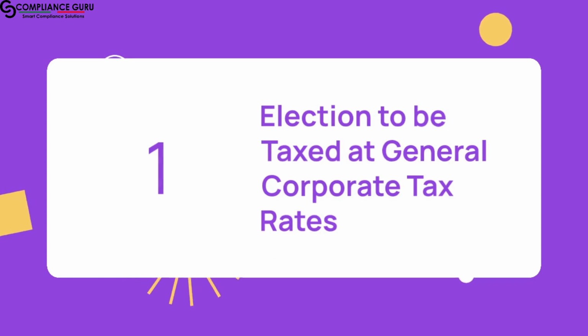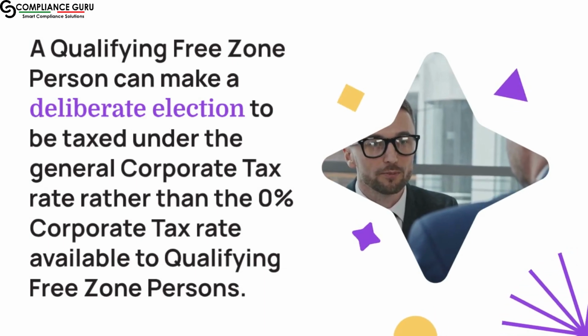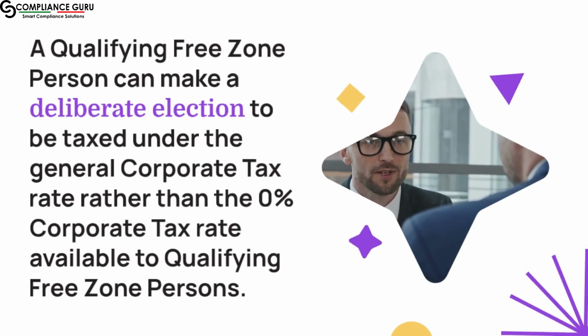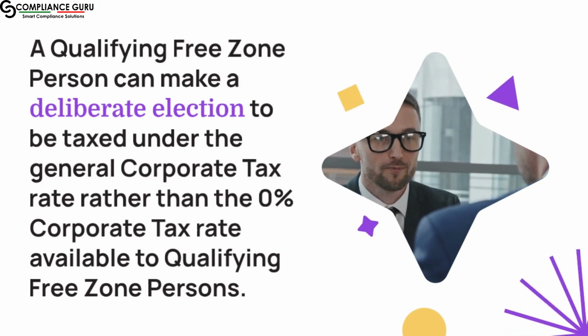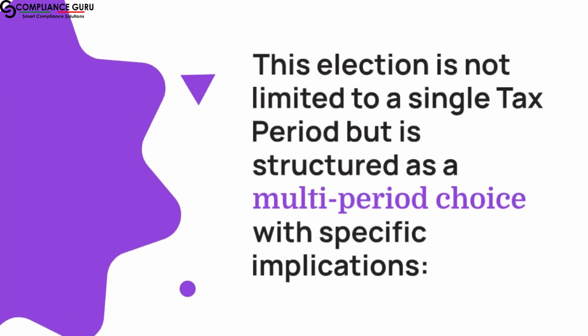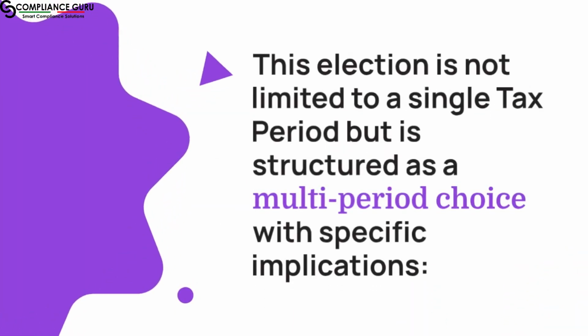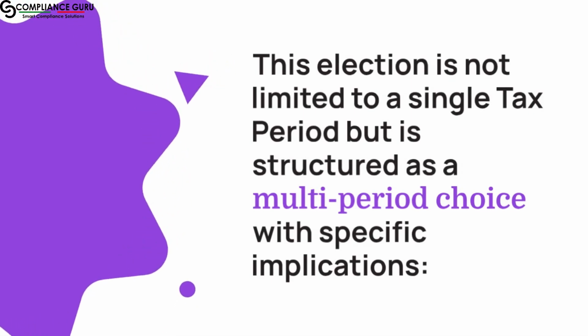1. Election to be taxed at general corporate tax rates. A qualifying free zone person can make a deliberate election to be taxed under the general corporate tax rate rather than the 0% corporate tax rate available to qualifying free zone persons. This election is not limited to a single tax period but is structured as a multi-period choice with specific implications.